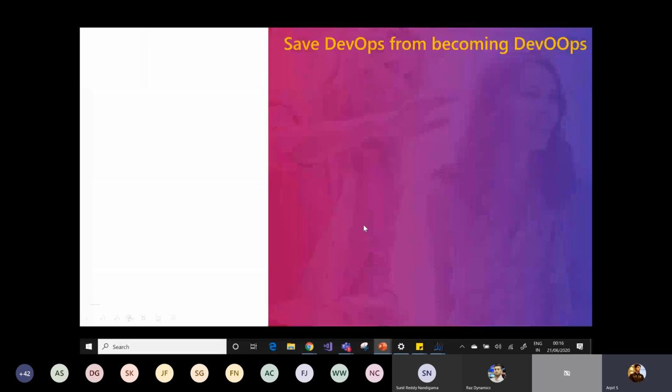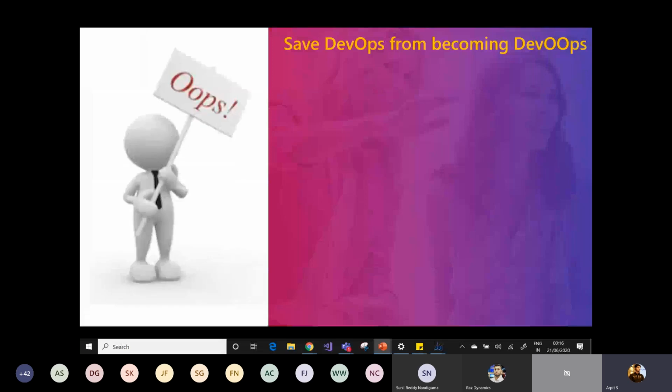There are a lot of things I have covered in the planning as well, but there are a few things that you need to keep in mind when you do the deployment, so that your DevOps should not become the DevOps. The first thing is to keep your portal CI/CD pipeline separate from the D365 pipeline, right? It's always a good practice that you do not mess everything into a single pipeline. It's a good idea to create a separate pipeline for the portal deployment.